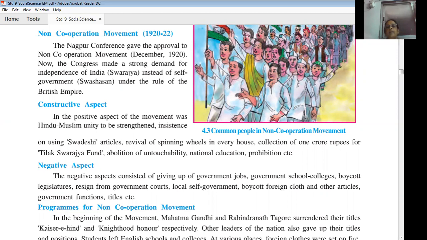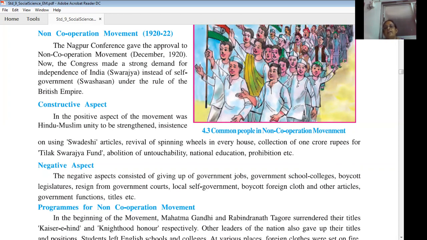Now what was the demand of the Congress? We want complete independence, Purna Swaraj or Swarajya, instead of self-government, Swashasan, under the rule of the British Empire. So we want complete independence or Swarajya, and not a government under the rule of the British. After the Jallianwala Bagh massacre, Gandhiji had lost faith in the British. That prepared the ground for the non-cooperation movement.